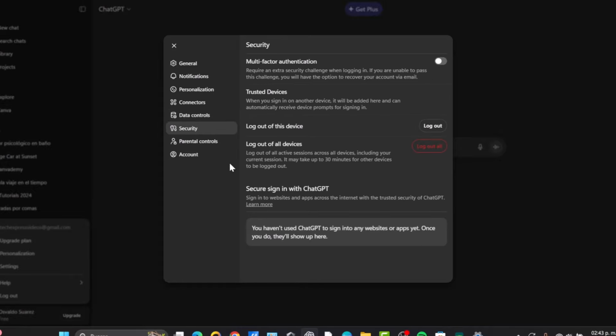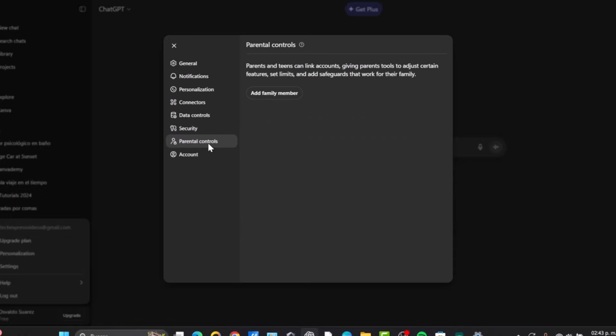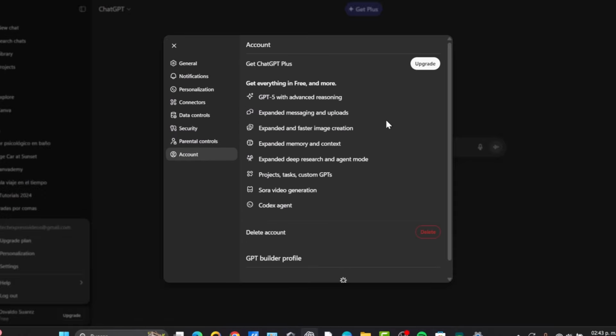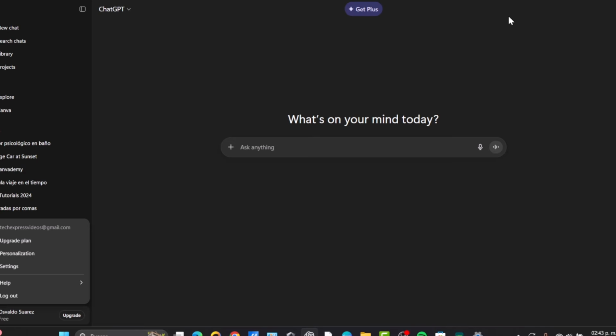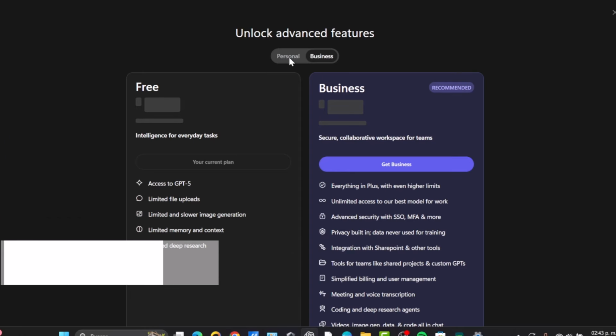Now, speaking about security, I think this is not so important, and even the actual account, you have ChatGPT Plus for free, you have GPT-5, but you can even try it out with temporary Plus versions if you want to get started.